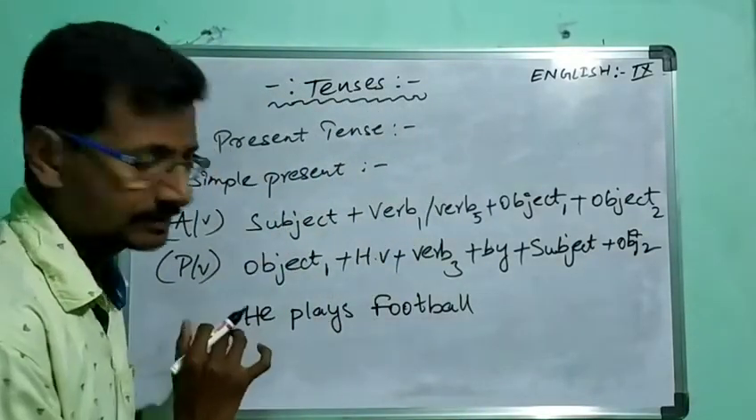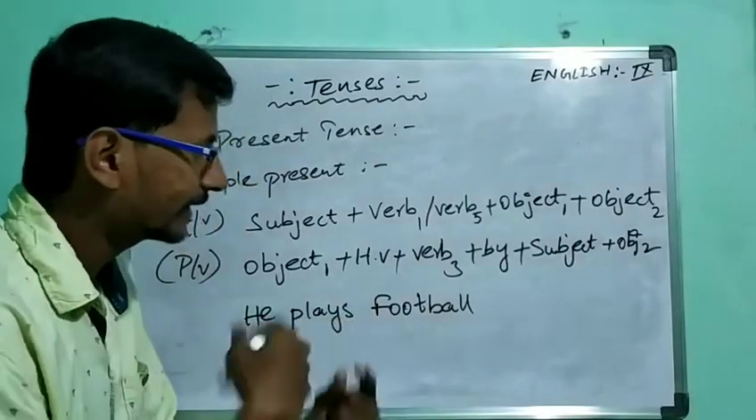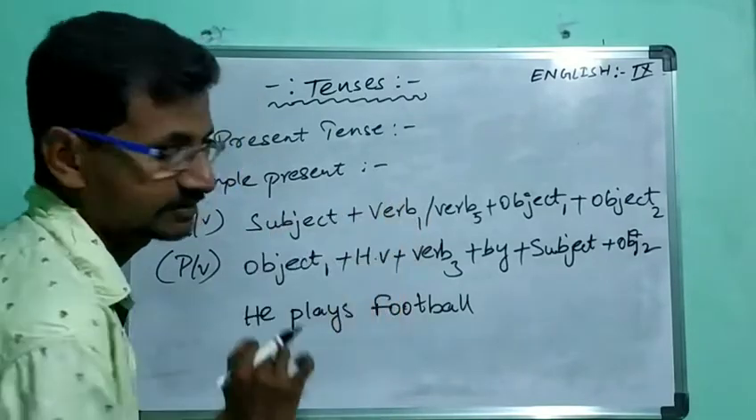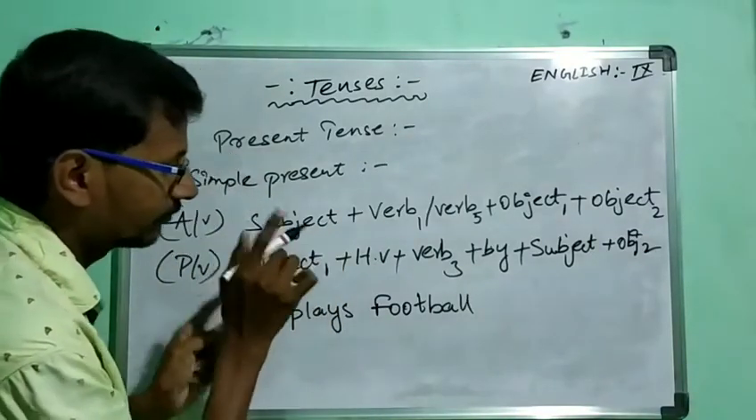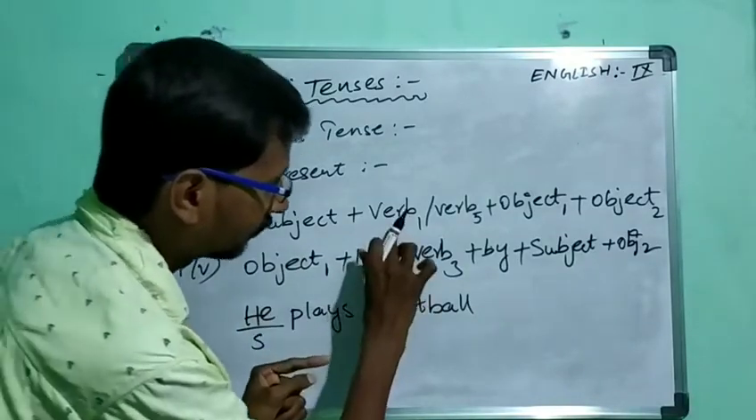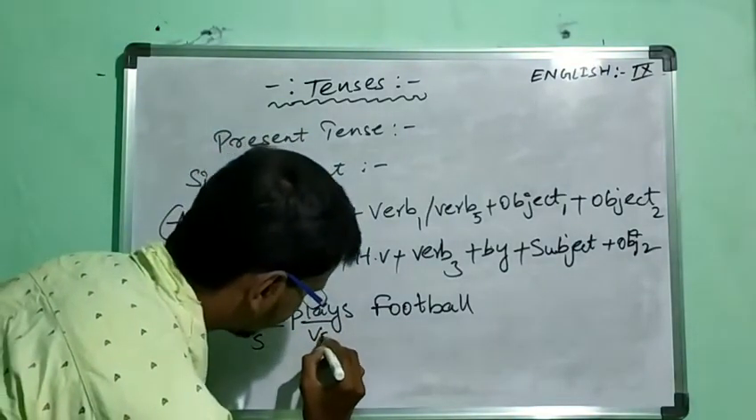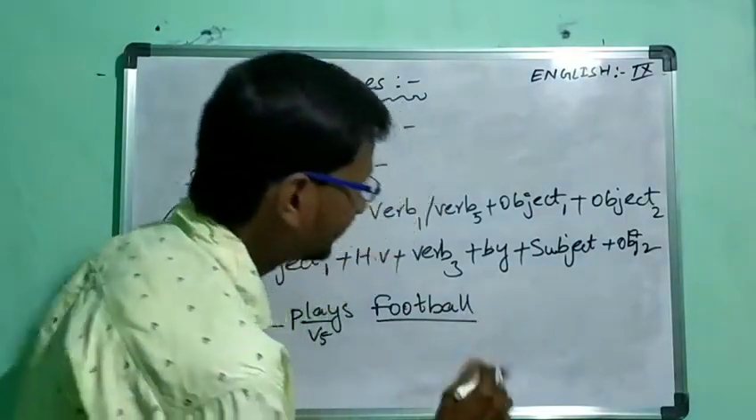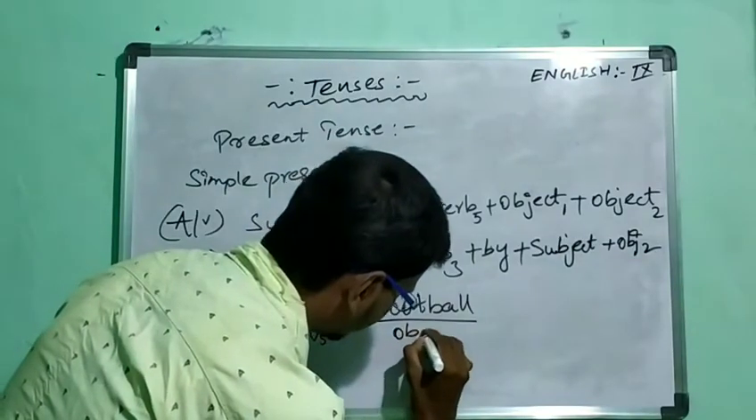Example for the simple present: he plays football. So let us find out the structure with the help of these structures. So first one is subject. So here we are having, what is the first one? Subject. Then next, after that onwards, what we are having? Verb 1 or verb 5. So we are having verb 5 over here. Verb 5. Then next, what we are having? Football. So what is the football? Football is an object 1.